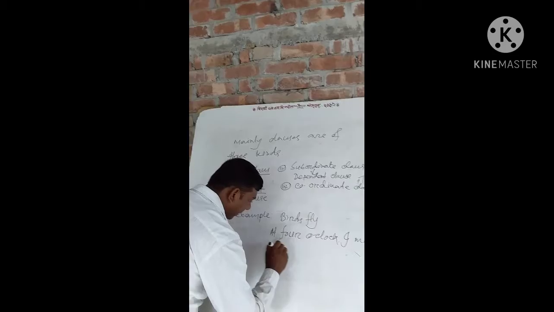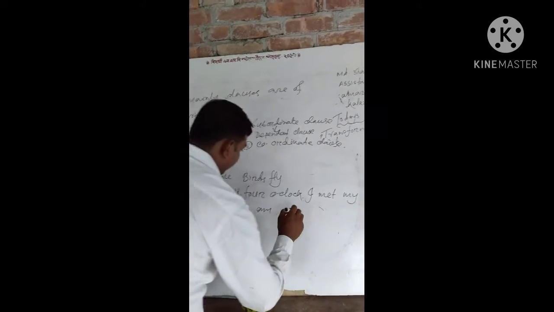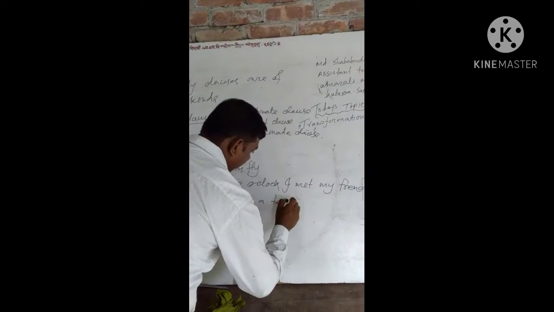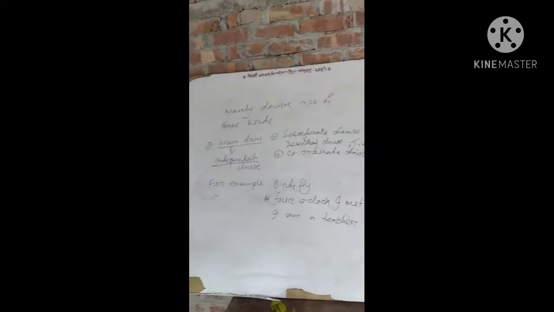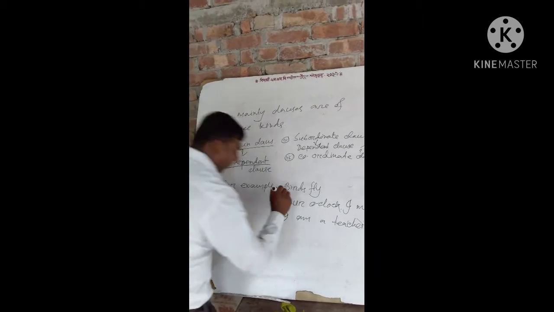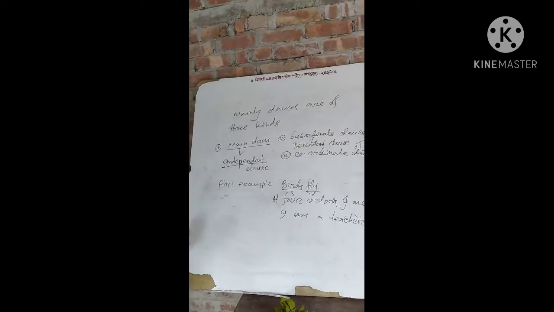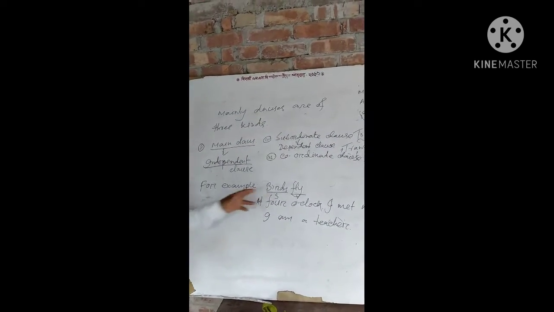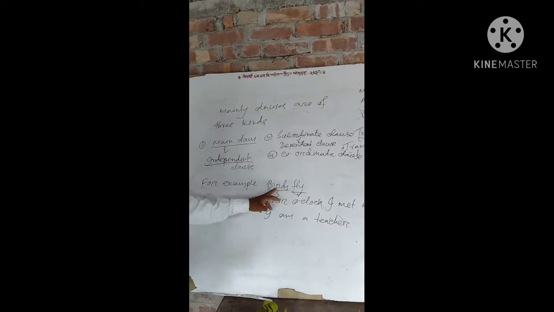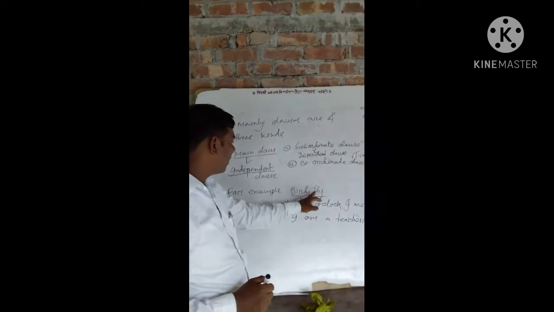I am a teacher. Here are three examples. Birds is the subject, fly is the verb, so it is called a main clause. A main clause has one subject and one finite verb.